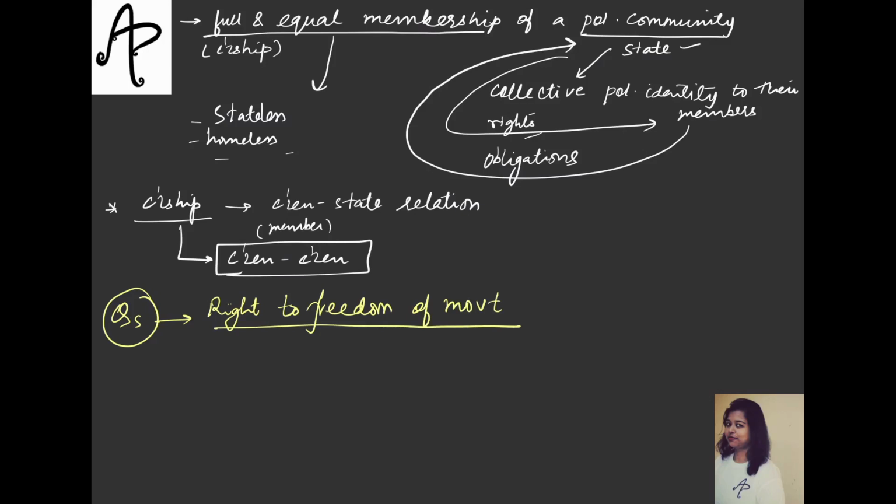But here the question is that, see, every worker will have some or other kind of talent, skilled workers or unskilled workers, and they might be getting the job elsewhere, not at the place where they reside. In this case, we also see that people do get ill-treated in a different state, or if they are moving out of the country, of course they get ill treatment at times outside the country also. So does this right also include the right to live or work in any part of the country?